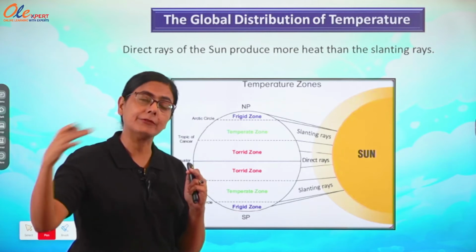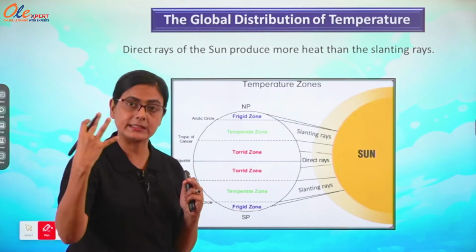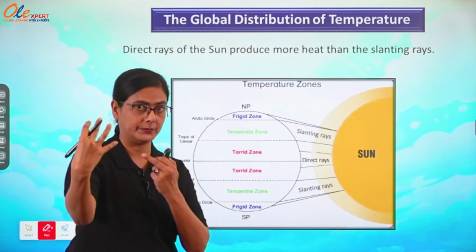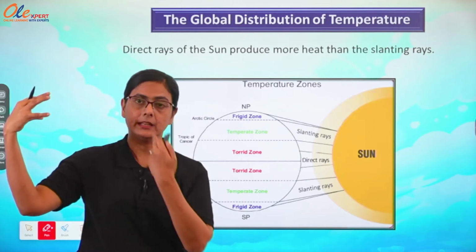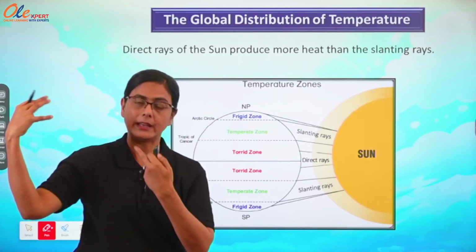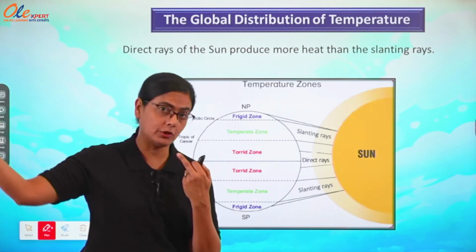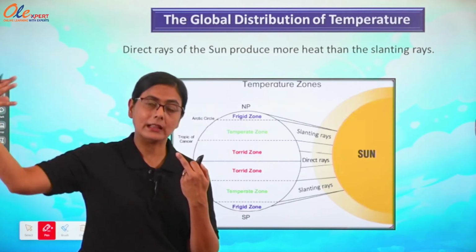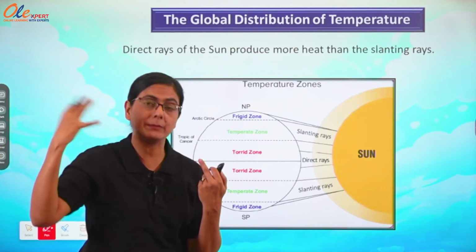If it is coming from a far away place, you will not get the same amount as when it is coming directly and not too far. When the sun is far away from my place, I will not get the same amount of heat.